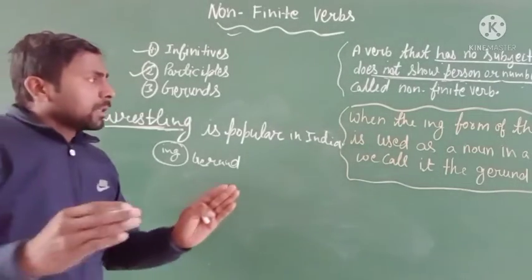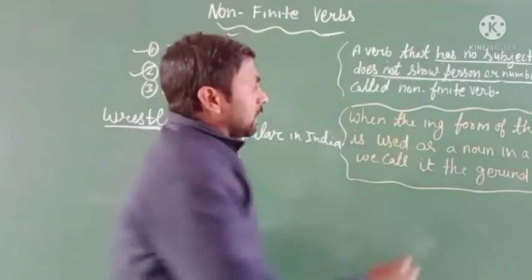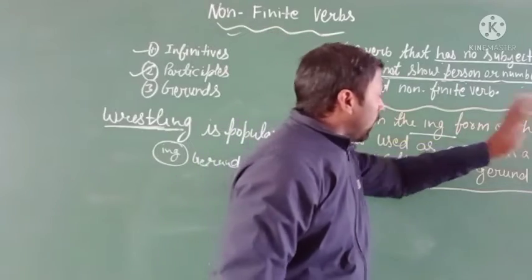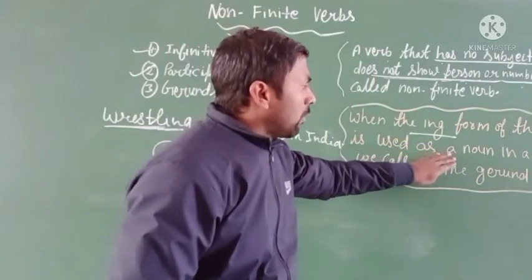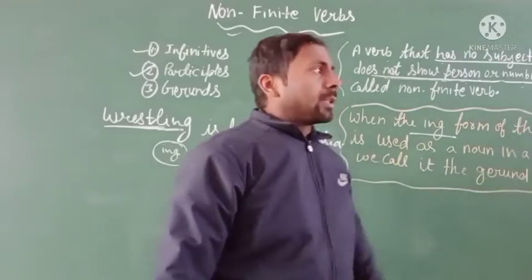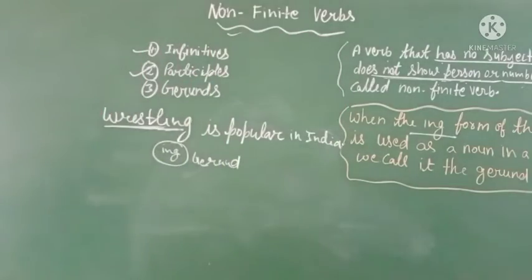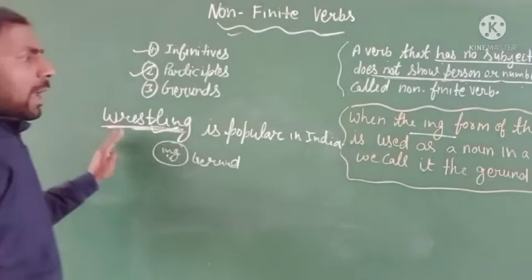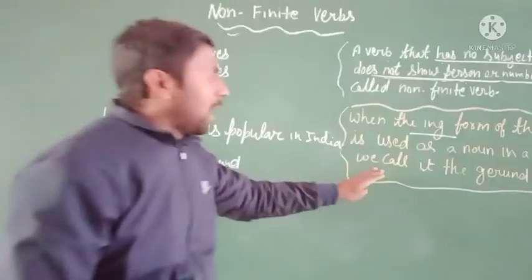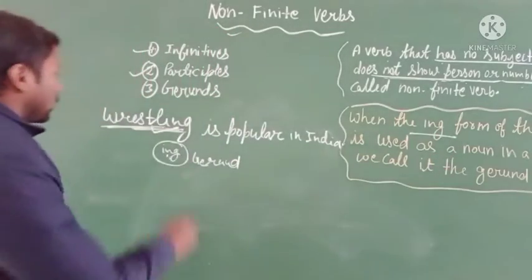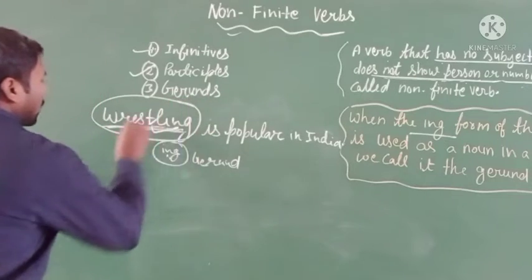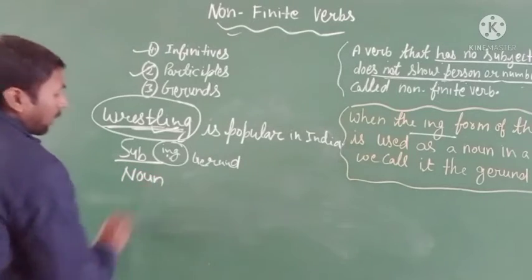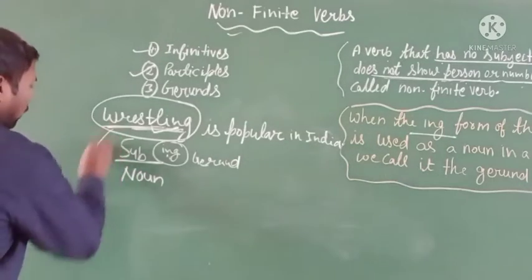It means when the ing form of the verb is used as a noun in a sentence, it is called a gerund. Here it is used as the subject, which means as a noun.